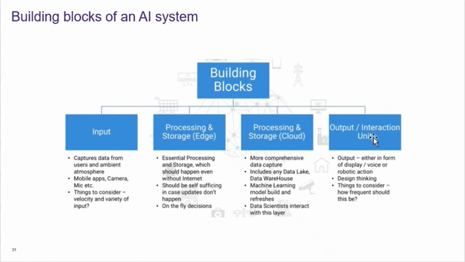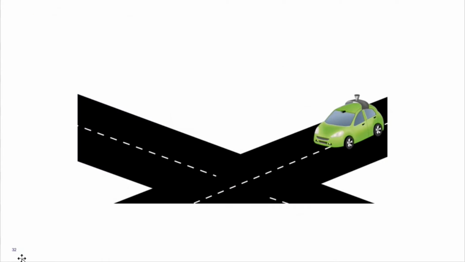Finally, there would be an output or interaction unit. This is the unit where the artificial intelligence system interacts with the outer universe and takes action. This could be in the form of a display, voice output, or robotic actions. Usually the output from the system would have several designs as well. I'll give you a short example.